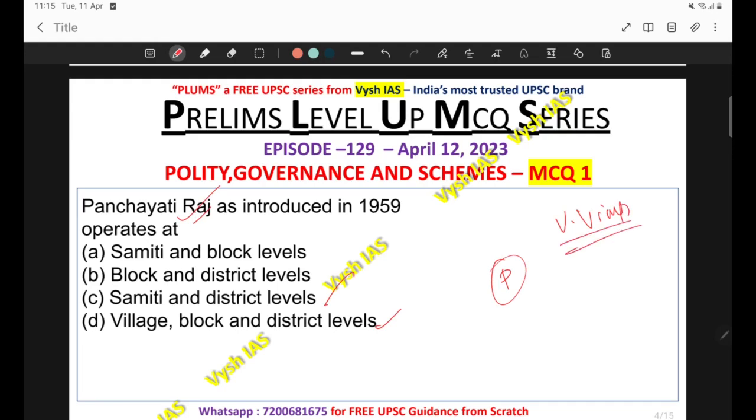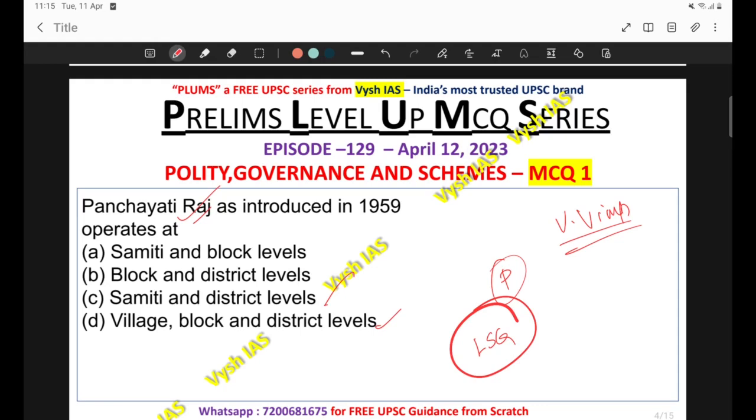Many candidates would not be covering this properly, these Panchayati Raj institutions, and particularly I'm talking about the local self-government bodies, the Panchayati Raj institutions and the municipalities, such kind of things. Questions will be coming from this area and many people will be neglecting this. So this is an area where you can score, and every year one question will come from this area.